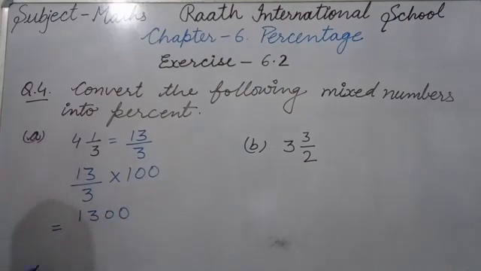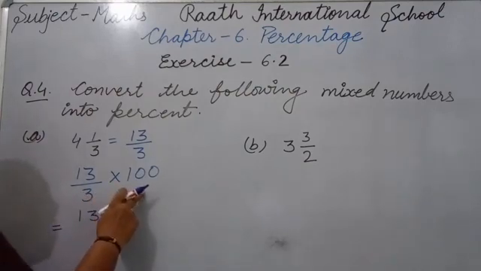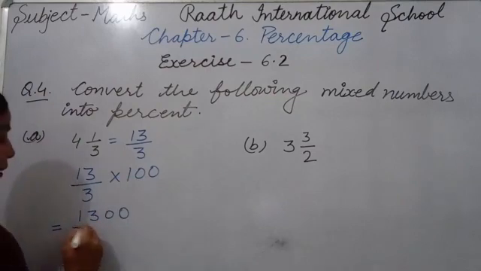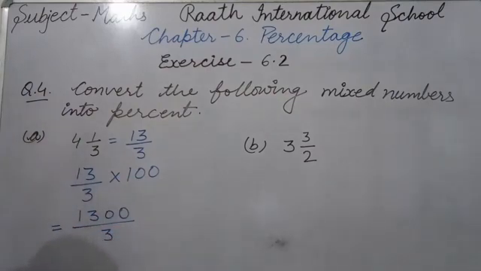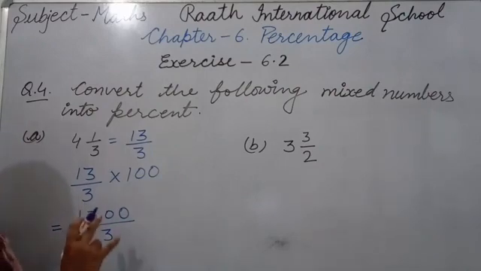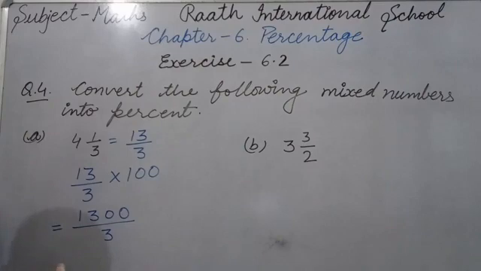Okay. And in denominator here is 3. There is nothing, means 1. So 3 ones are 3. Now there is the fraction form. So there are two ways to express this. One is mixed fraction and second is decimal form.